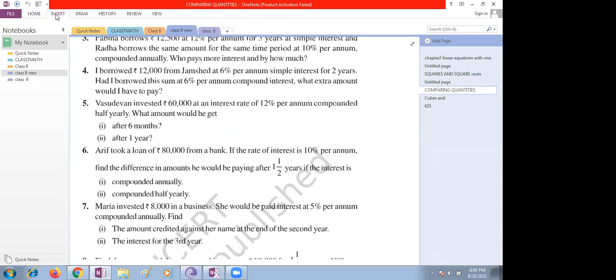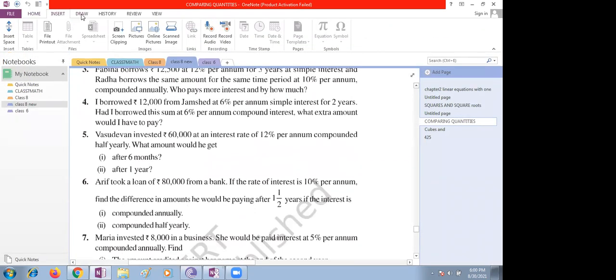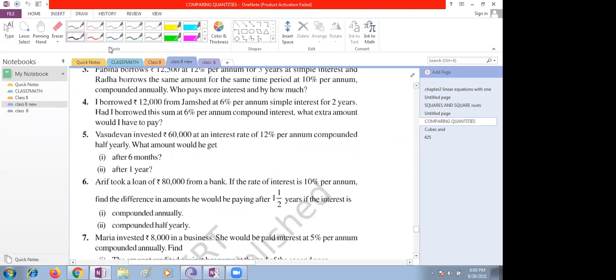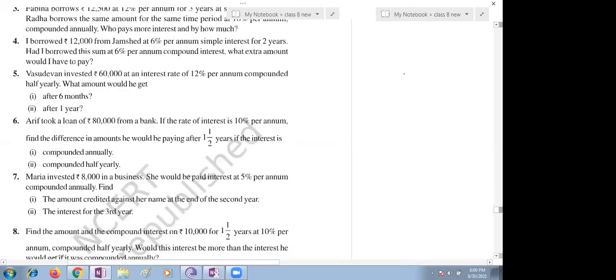No, it's not compound interest. It's the amount formula you just said. Please continue, Sahasra. You just said simple interest is nothing but PTR by 100.